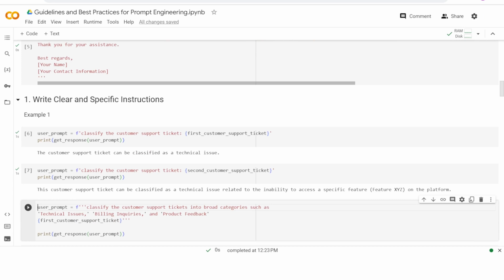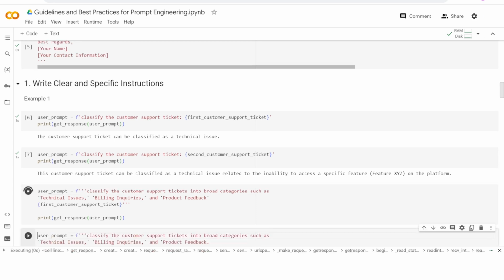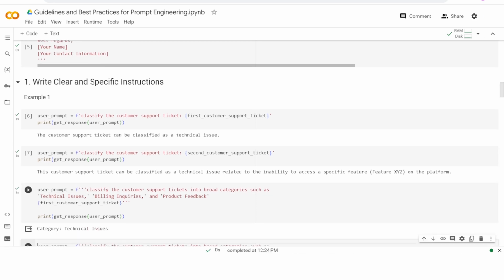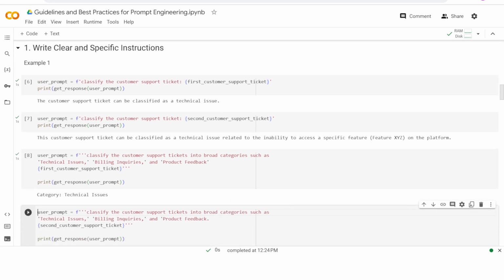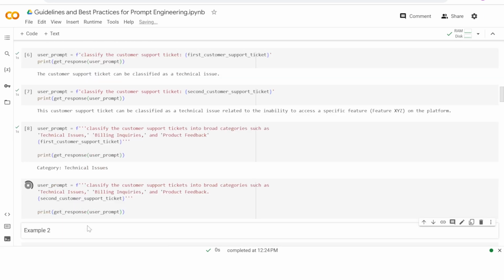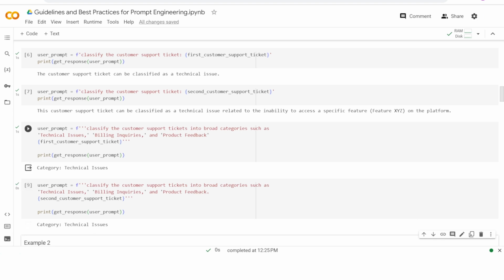So what I'm doing now is, instead of saying classify these as the default prompt, I'm saying classify these support tickets into broad categories such as technical issues, billing inquiries, and product feedback. Now, depending on the use case, there could be a few more classes, but it should suffice for what I am trying to do. So in the first ticket, it says that it is a technical issue. Similarly, on the second one, now it should give me a consistent category, which is technical issues. So by giving a very specific prompt, I'm able to categorize these into specific functions,